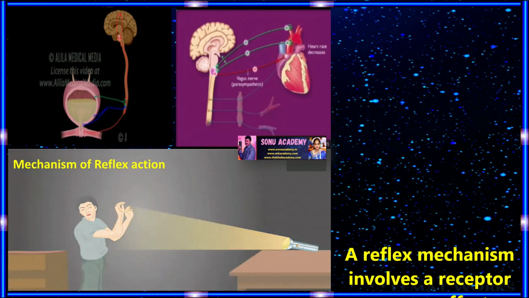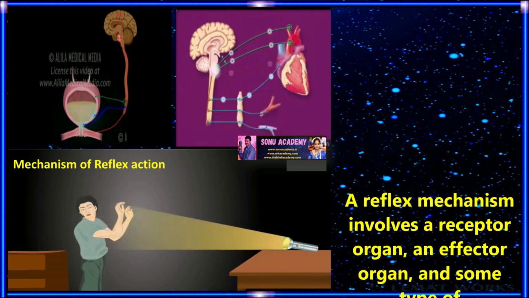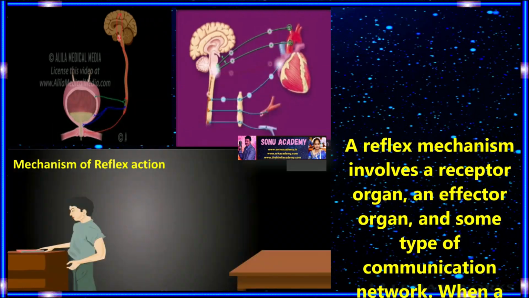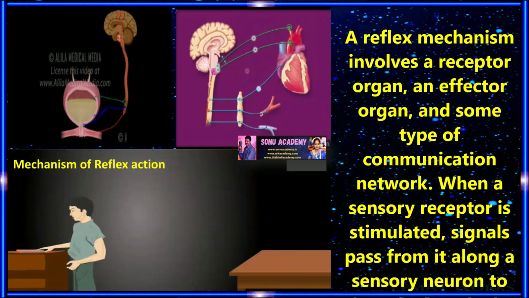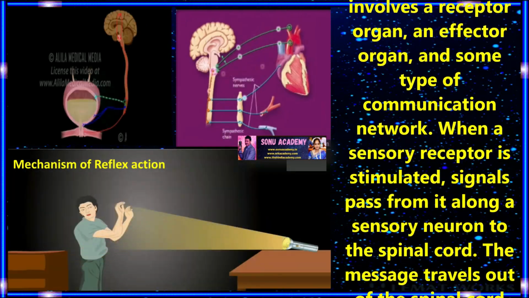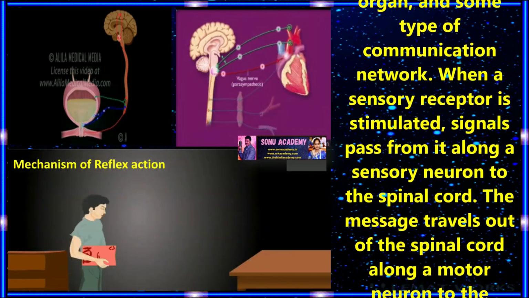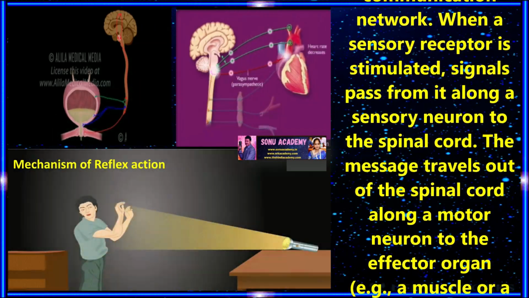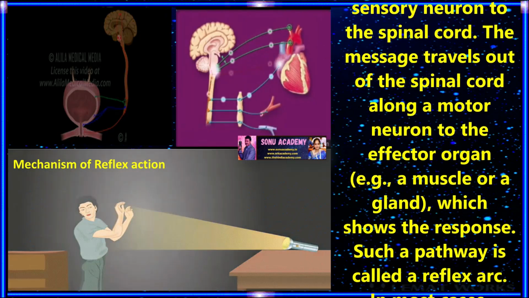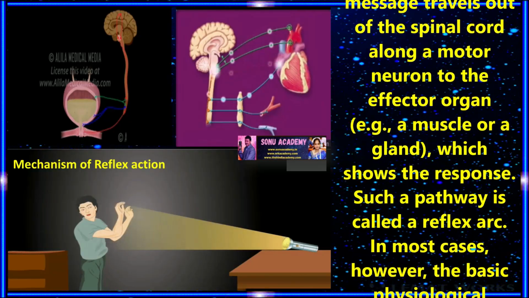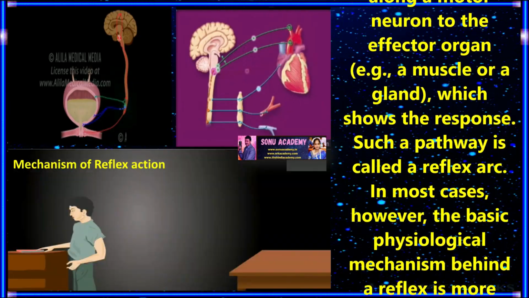Children, now let us discuss the mechanism of reflex action. A reflex mechanism involves a receptor organ, an effector organ, and some type of communication network. When a sensory receptor is stimulated, signals pass from it along a sensory neuron to the spinal cord. The message travels out of the spinal cord along a motor neuron to the effector organ, which shows the response.